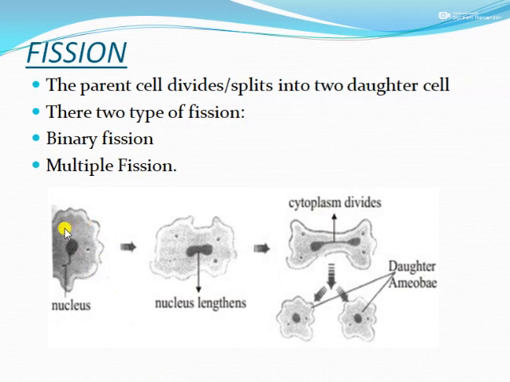When they mature, they start to expand. The nucleus lengthens, and in the middle part it becomes narrow, and after that breaking takes place. Breakage of the nucleus takes place, the cytoplasm also gets divided, and thus two daughter cells are formed. That is the example of binary fission.